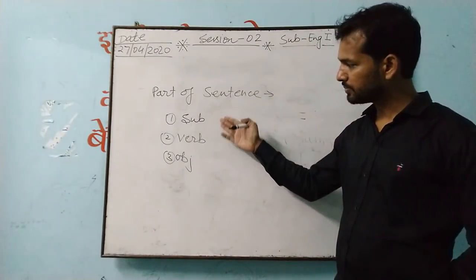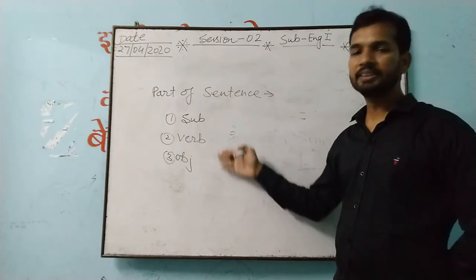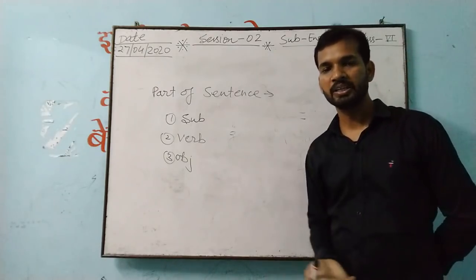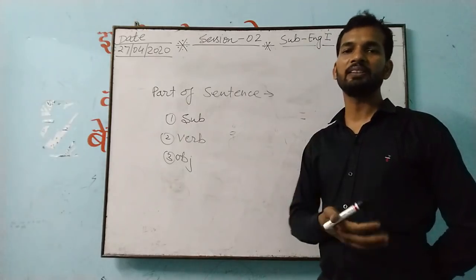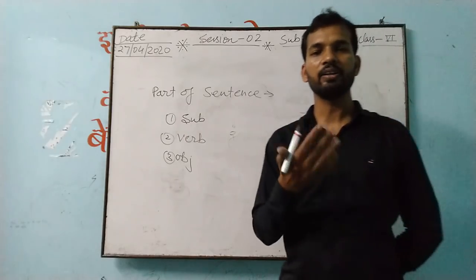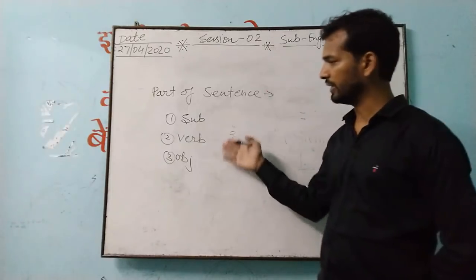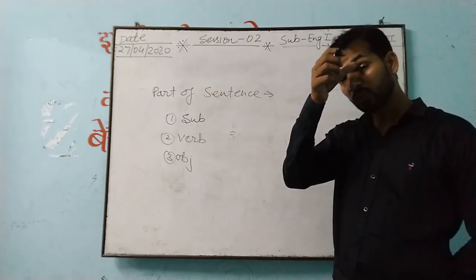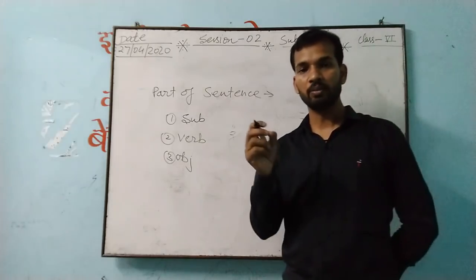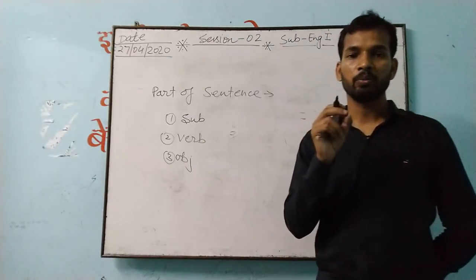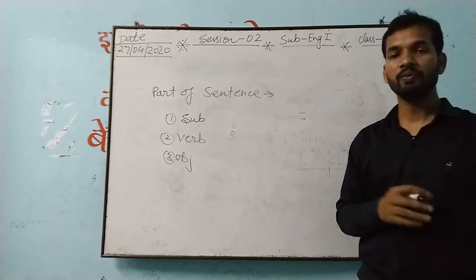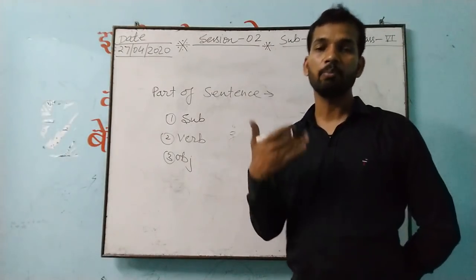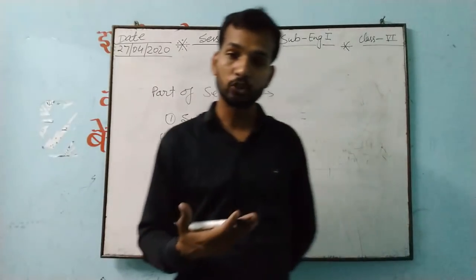So in this, subject, verb and object are only the root. This is all for making communication, for explaining anything, for addressing anyone. These are all very important. If we have good knowledge of these, we can write something without any problem, without making any kind of mistake, or we can make our article, our essay, our paragraph, our story writing.